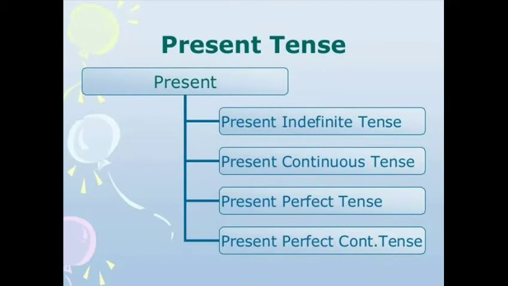Our today's video lesson topic is present tense. As you can see on your screen, present tense has further been divided into its aspects. The first one is present indefinite tense or present simple tense. The second one is present continuous tense. The third one is present perfect tense. And the last and the fourth one is present perfect continuous tense. These subtenses of present tense are called aspects.